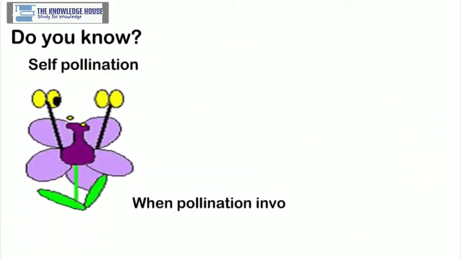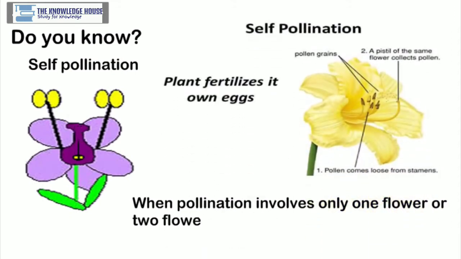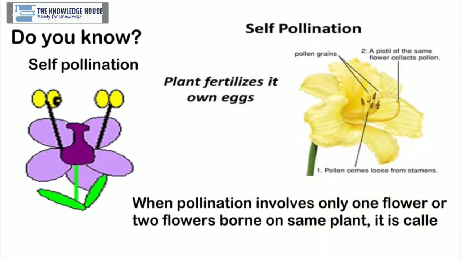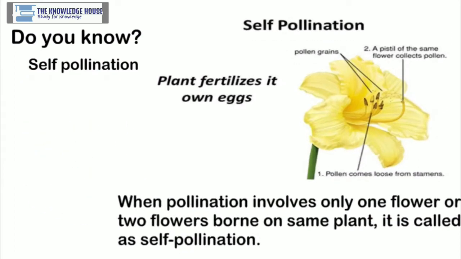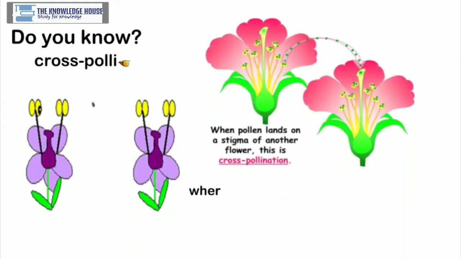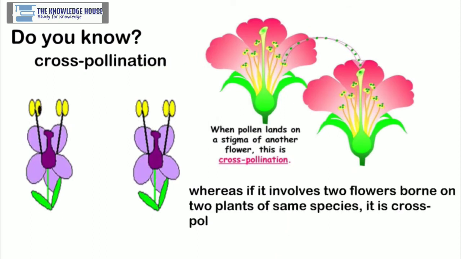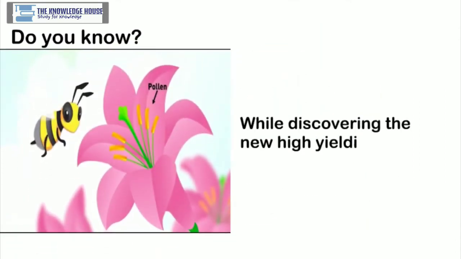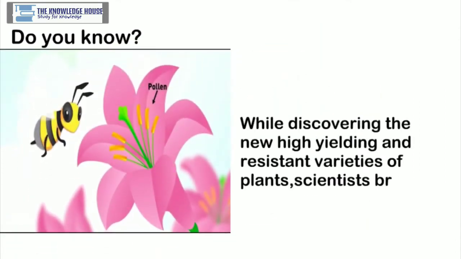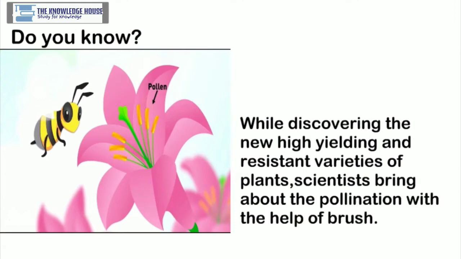Do you know? When pollination involves only one flower or two flowers born on the same plant, it is called self-pollination. Whereas if it involves two flowers born on two plants of the same species, it is cross-pollination. While discovering new high-yielding and resistant varieties of plants, scientists bring about the pollination with the help of a brush.